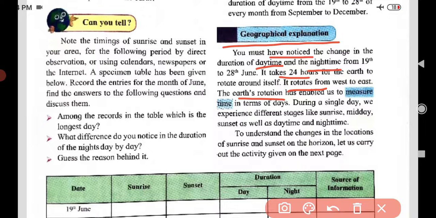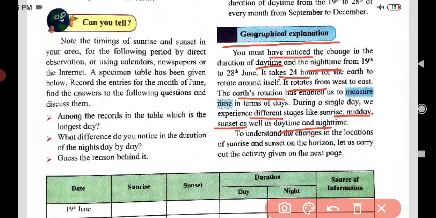During a single day, we experience different stages like sunrise, midday, sunset, as well as daytime and night time. In 24 hours, we feel these changes. Yes, why do we feel these changes? Because of the rotation of the earth.